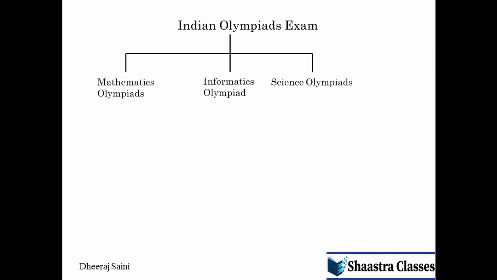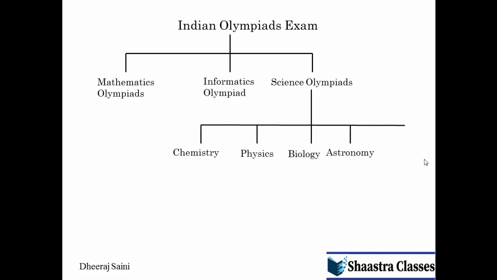Olympiad and Science Olympiad. You know about the Mathematics Olympiad, it is about mathematics. Informatics Olympiad is a programming competition, and Science Olympiad comprises various pure science disciplines that are chemistry, physics, biology and astronomy. Now one important point to note here in all these exams is there is no minimum age criteria for which you can give the exams.